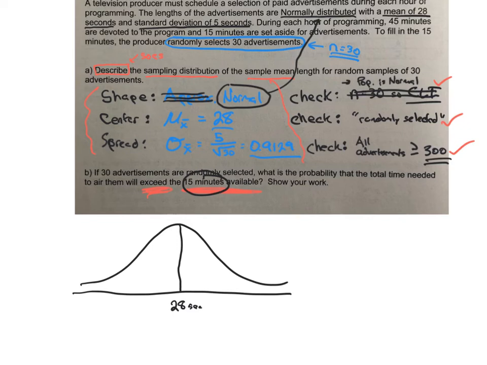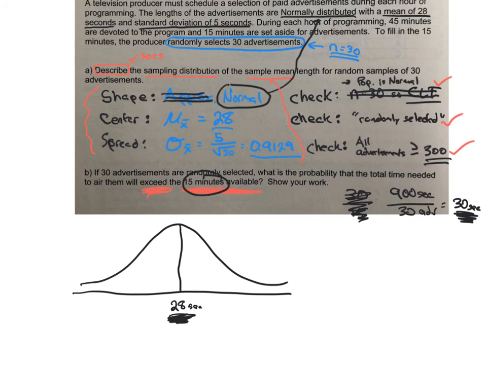Right now we have the expected that any advertisement is going to be 28 seconds. But if I took 30 advertisements over 15 minutes and averaged those, I just need to see what are we actually after here. So 15 minutes, let's turn 15 minutes into seconds. 15 times 60 is 900 seconds. So I got 900 seconds over 30 advertisements. So how much per advertisement? I'm going to take 900 divided by 30, and so roughly 30 seconds.